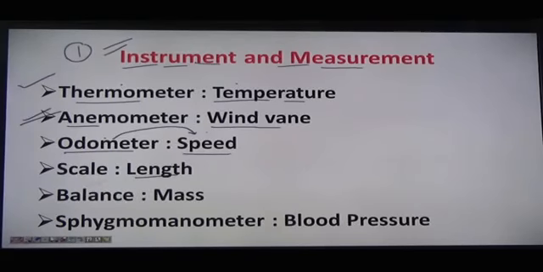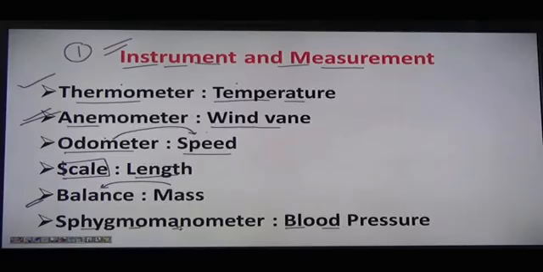Similarly, for measuring length we use a scale. For measuring mass we use a balance, right? For measuring blood pressure, I can say that the instrument is named a sphygmomanometer, right? That is the name of the instrument for measuring blood pressure: sphygmomanometer.